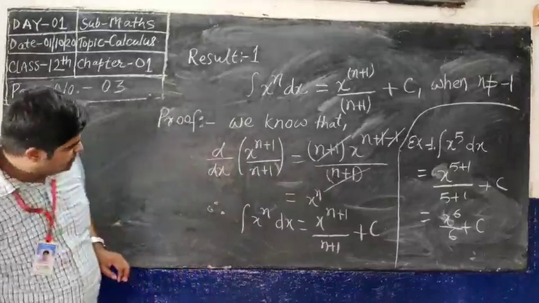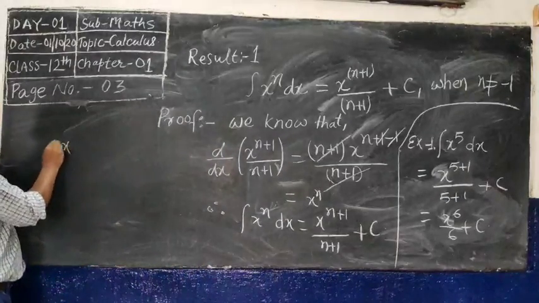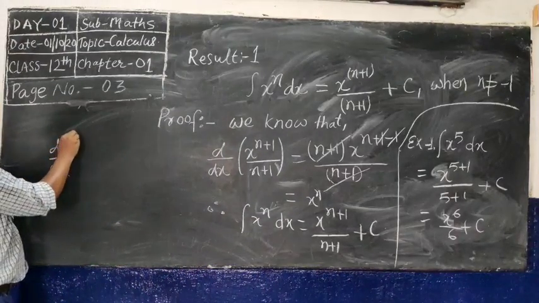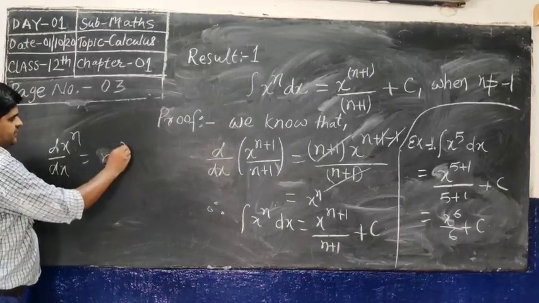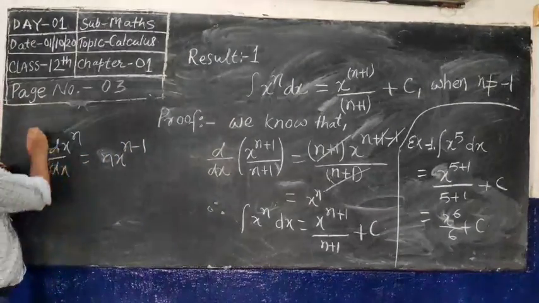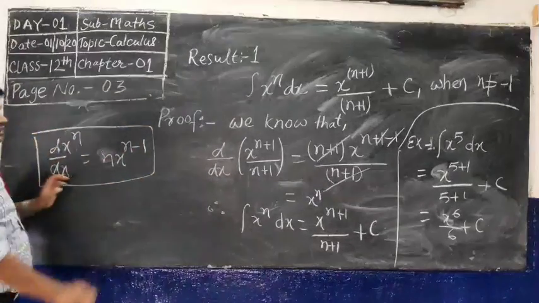You know the formula: differentiation of x to the power n is equal to n x to the power n minus 1. So you will use this formula here.